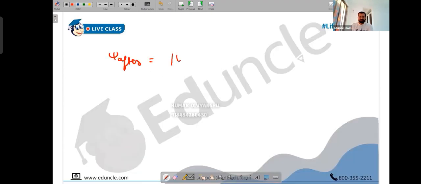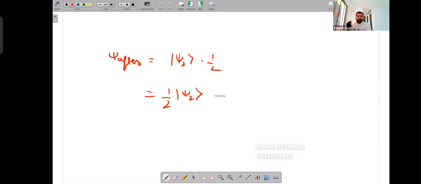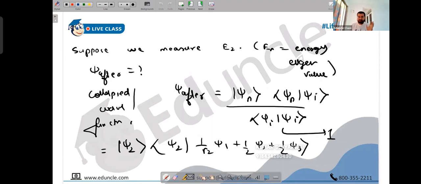What is psi after? Psi after is psi 2 into half, or the collapse wave function is half of the wave function corresponding to the second energy eigenvalue. I hope the numerator helps you to understand the concept better. All good, people, take care. This is the collapse wave function.